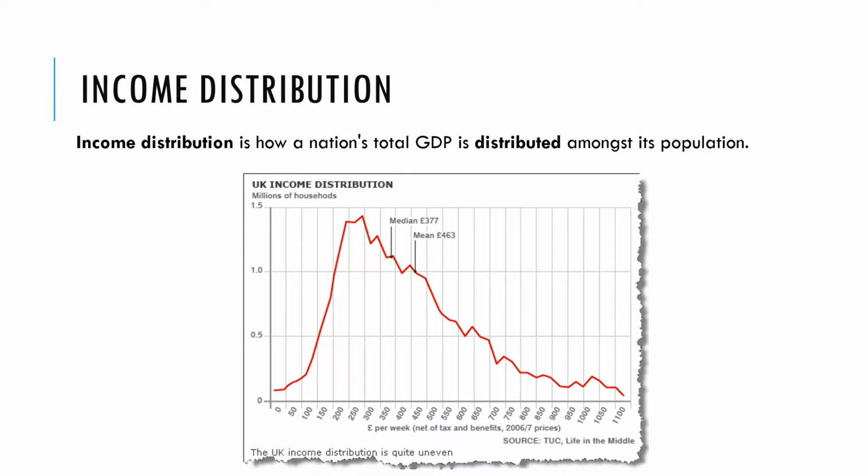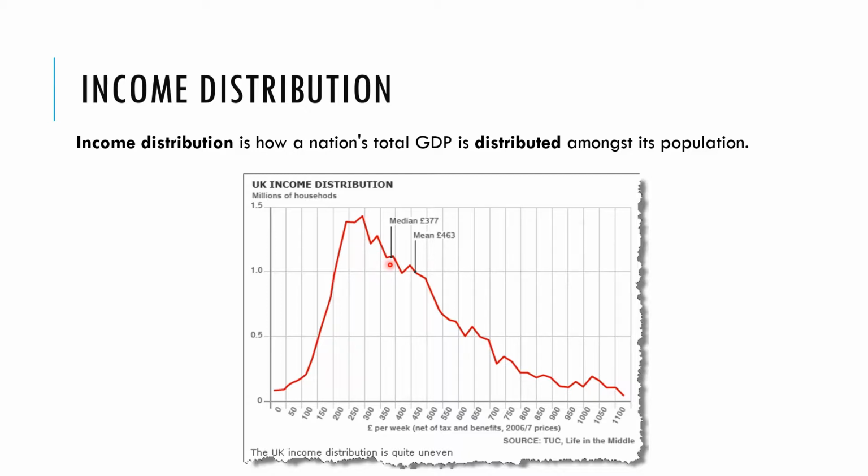Now we're going to look at income inequality or income distribution. And this is how a nation's GDP is distributed amongst its population. So typically we'll see something like this. We'll have the number of people, so for example here millions of households, on this axis, and then earnings along the bottom. We can see that most households earn around 200 to 300 pounds a week. So the most common would be here, about 250 pounds a week.